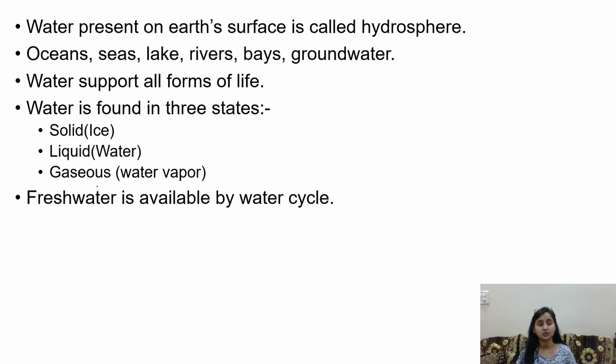That is solid form. Solid form में whatever we found, like the part of water that we found in the solid form is called ice. The water we found in the liquid form is called water. The state in which we find water in the gaseous form, the water vapor, is called gaseous form. So water vapor is the gaseous form.